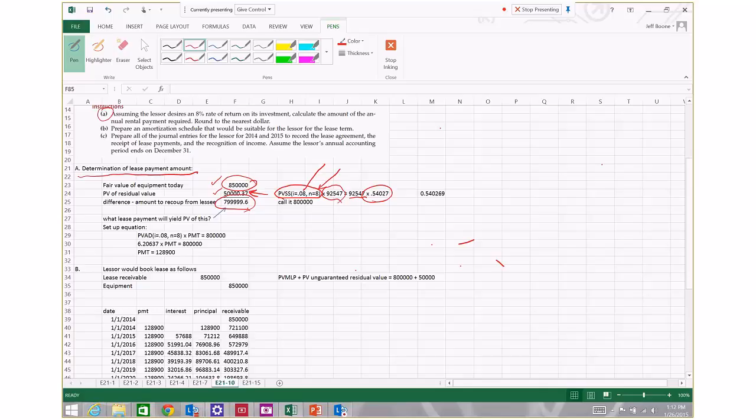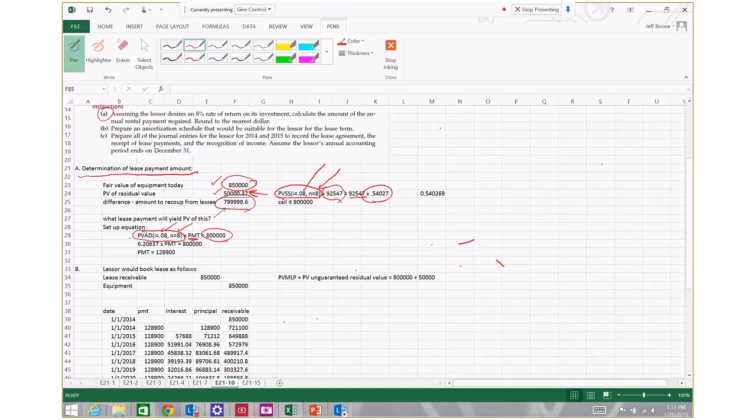So the question is then, what rental payment amount, when multiplied times the present value annuity due factor, where that factor reflects 8% interest and 8 payments, yields $800,000 of present value?